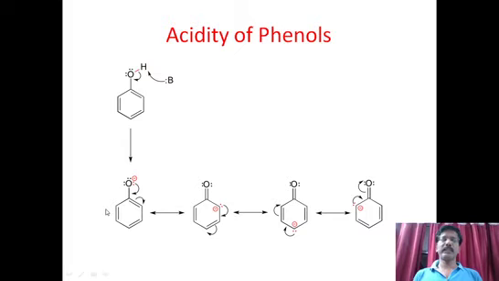So due to this stability, phenoxide ion is more stable when compared to this form. This is phenol. So phenol is less stable, whereas phenoxide ion is more stable. This is the reason why phenol can easily give H plus ion. That is, a proton can be removed from phenol. Therefore, it exhibits acidic character. And all this can be easily understood and explained by using the resonance or mesomeric effect of oxygen.